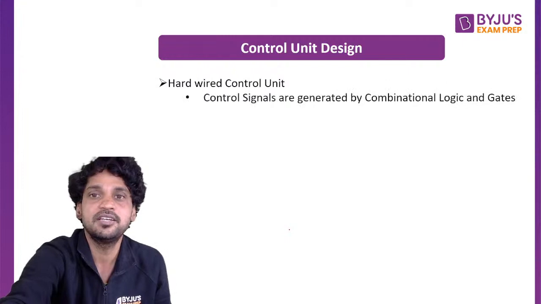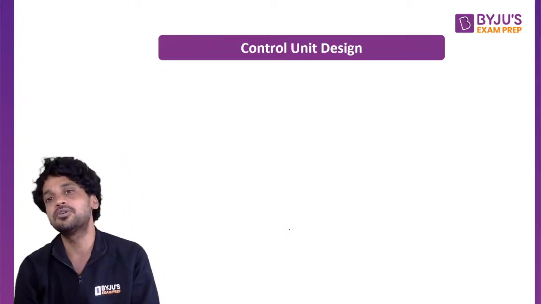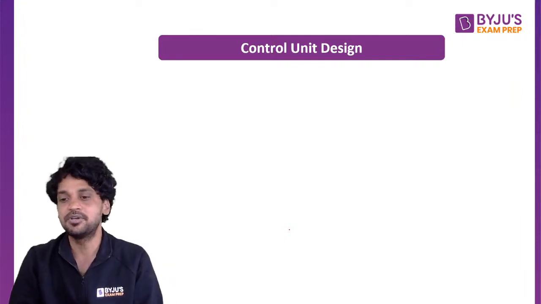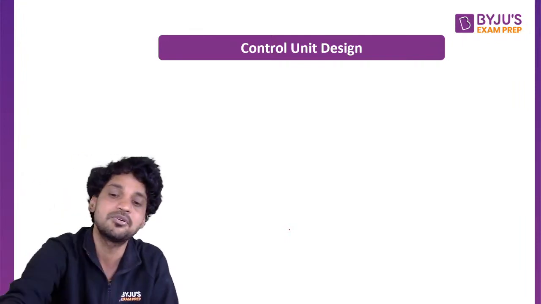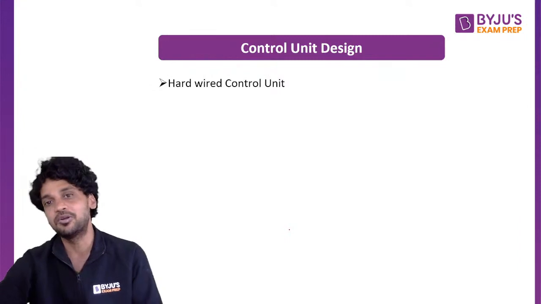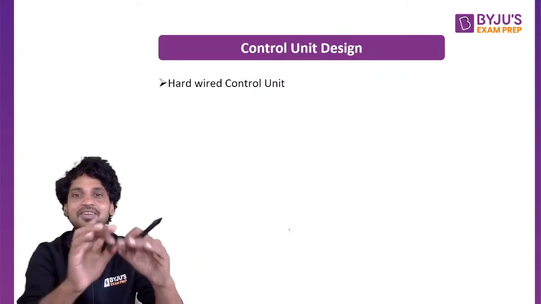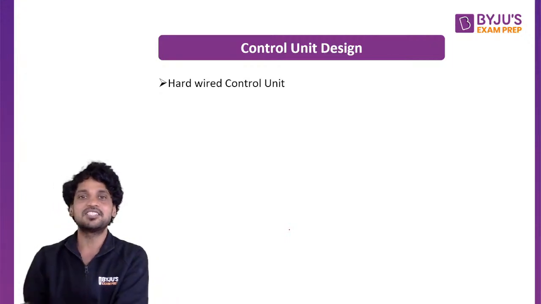Now, the control unit design. As I already told you, the control unit is essentially used for synchronization of the computer system. I have two kinds of control unit. The first one is a hardwired control unit. The control unit is needed to send control signals to each and every entity of the CPU as well as the main memory.